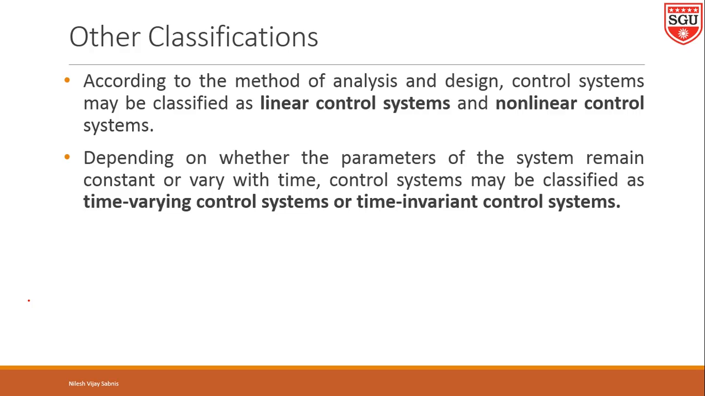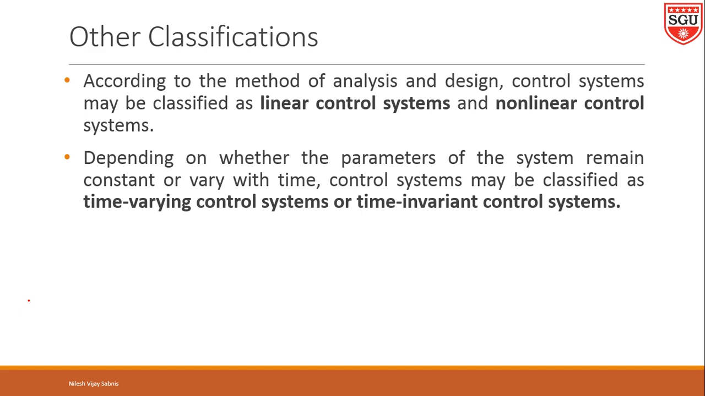Then next, depending on whether the parameters of the system remain constant or vary with time, a control system may be classified as a time varying control system or a time invariant control system. Time invariant control system means when the parameters of the control system are stationary with respect to time during the operation of the system, the system is called a time invariant system. If the parameters of the control system vary with respect to time during the operation of the system, the system is called time varying.